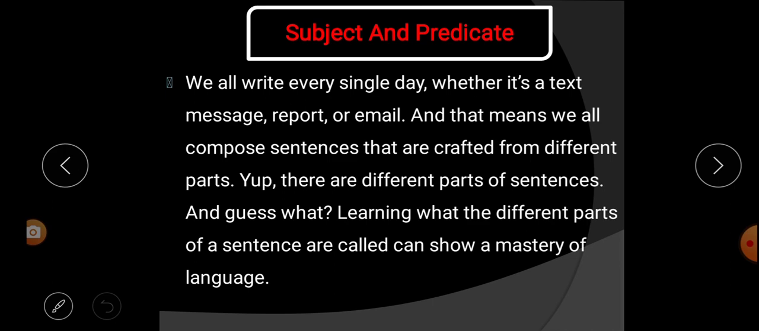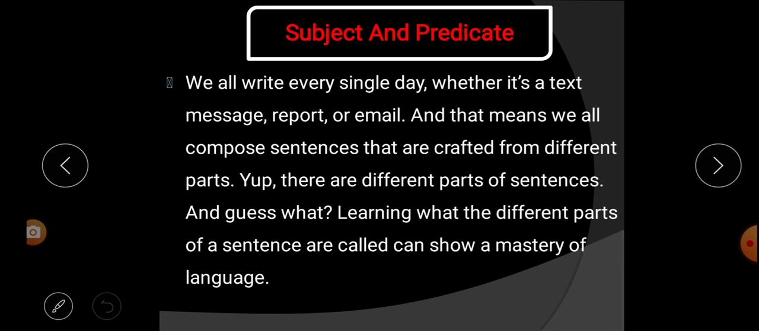Sometimes it may be a text message, sometimes a report, sometimes an email. For students we have fair copies of many things, or we make different kinds of compositions. Like we write essays, letters, telegrams, notice writing, paragraph writing, thesis writing, story writing, many writings are there.